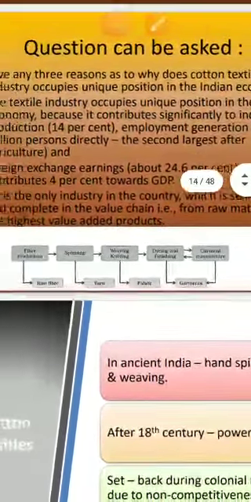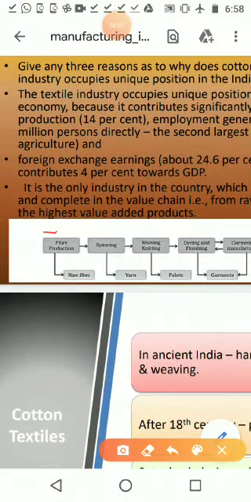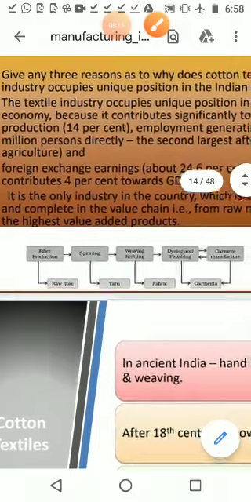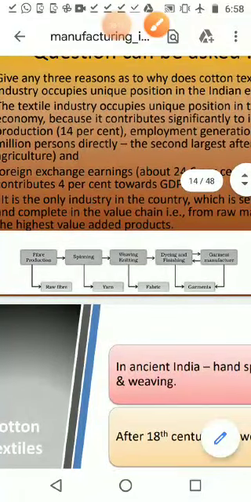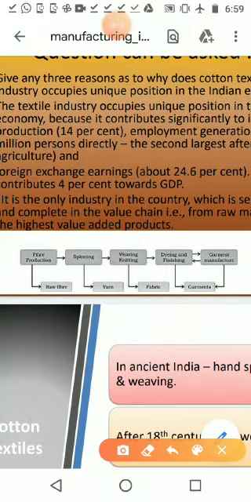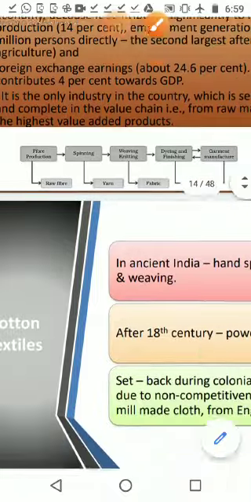We can see that it starts with fiber. Then it moves to spinning, then weaving, then dyeing and finishing. Then comes garment manufacturing. In between, fiber production is the raw material or the raw fiber. Then in spinning we make yarns, and in weaving we make the fabric. Then in dyeing and finishing we make the garments. In garment manufacturing also we do the same work.